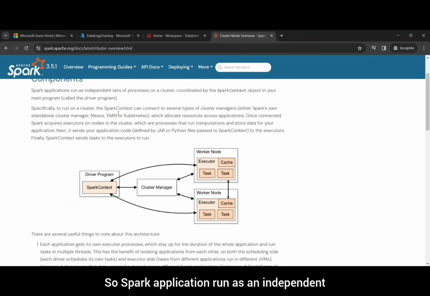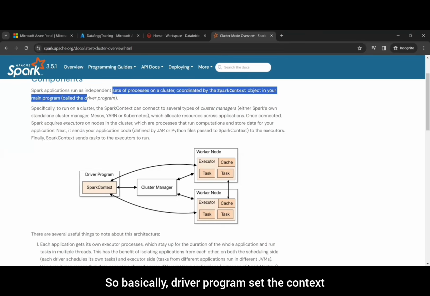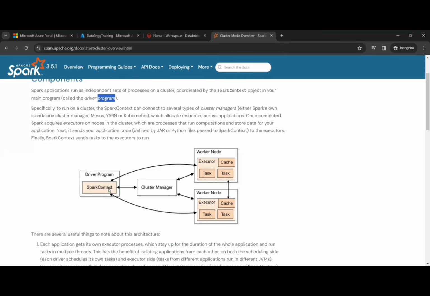Spark applications run as an independent set of processes on a cluster, coordinated by the Spark context object in your main program, which we call the driver program. So basically, the driver program sets the context, manages the worker nodes, and assigns tasks to them.